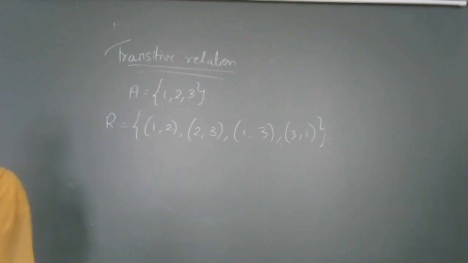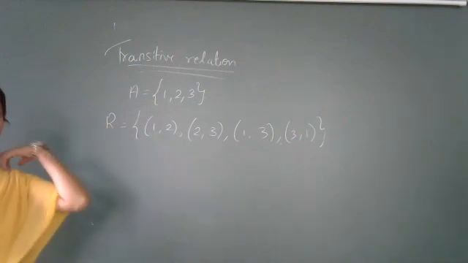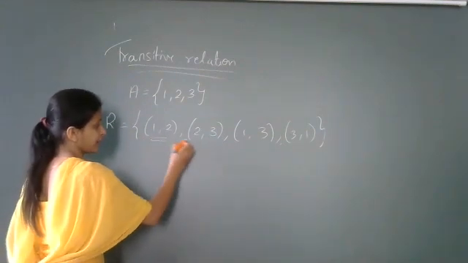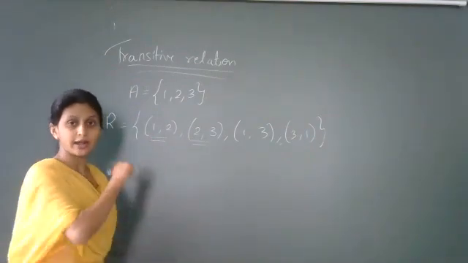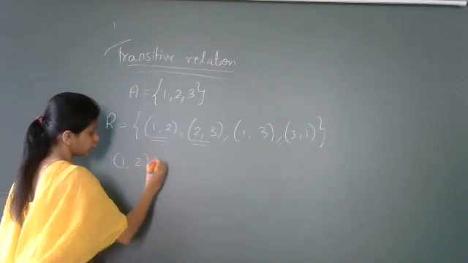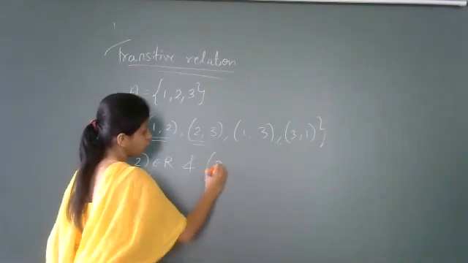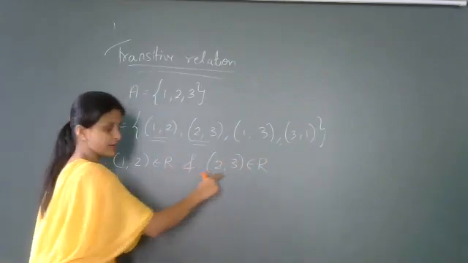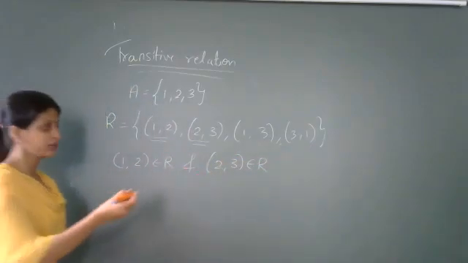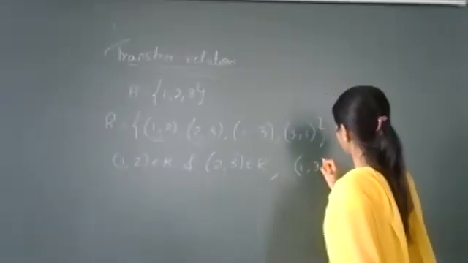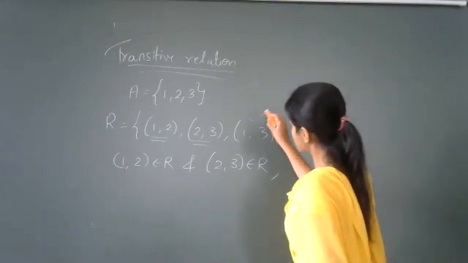Okay. So you are saying that this relation is transitive. Let us check how it is transitive. Here, the first ordered pair and second ordered pair are of the form A, B and B, C. So 1, 2 belongs to R and 2, 3 belongs to R. These are of the form A, B and B, C. So in return, we are able to say that A, C, that is 1, 3, is belonging to R. Of course, this is true.